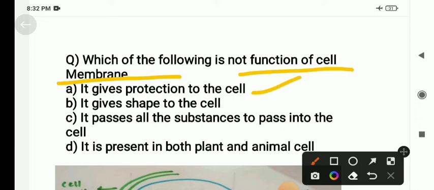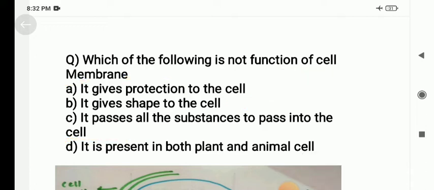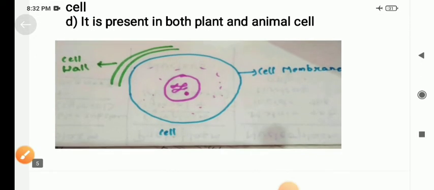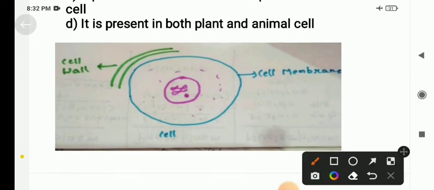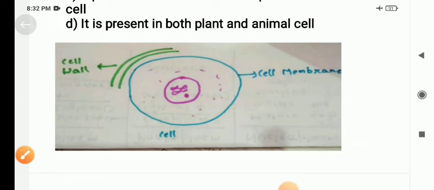So this is also correct, that cell membrane gives protection to the cell, it gives shape to the cell, it passes all the substances to pass into the cell. So this is the wrong statement because, so this is the cell and its outermost covering is the cell membrane. And in case of plants, outside the cell membrane there is cell wall present, but in case of animals this cell wall is absent.